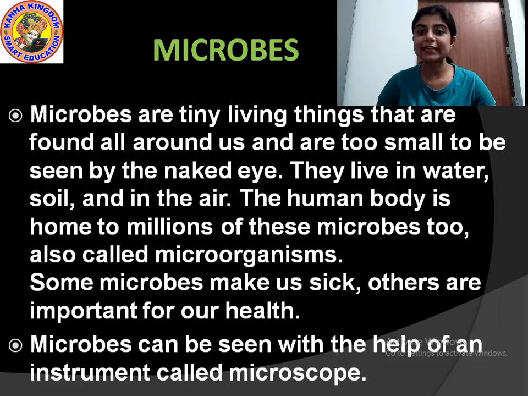Microbes are very tiny living organisms that cannot be seen with the naked eye, and there are millions and millions of them everywhere. They live in water, soil, air, the human body, everywhere. They can only be seen with a special instrument called a microscope. Understood?